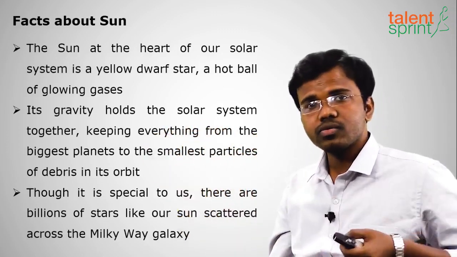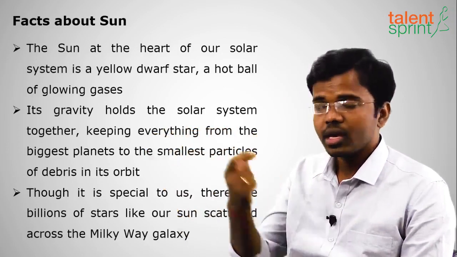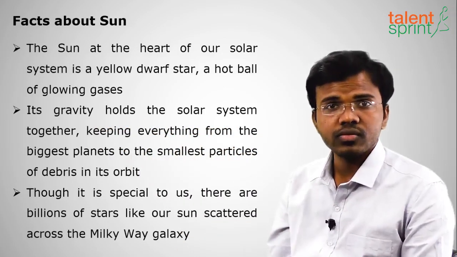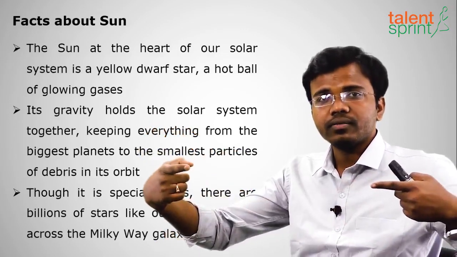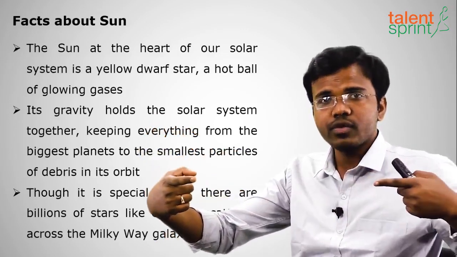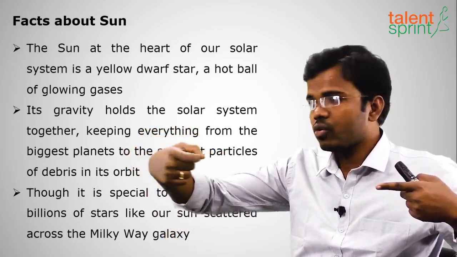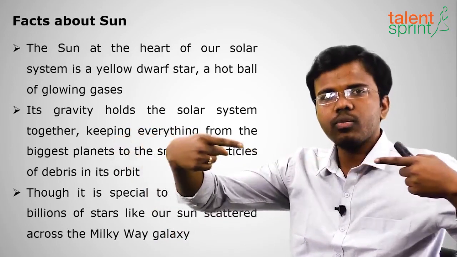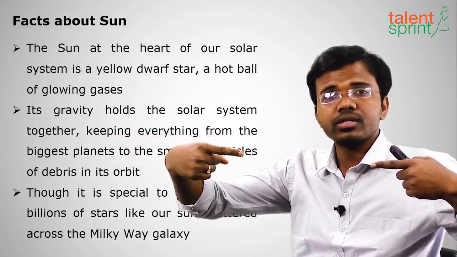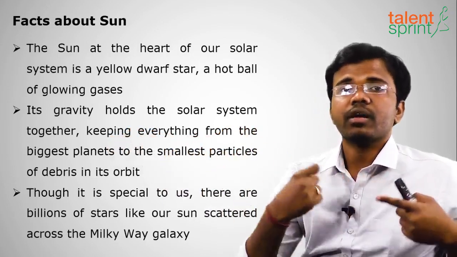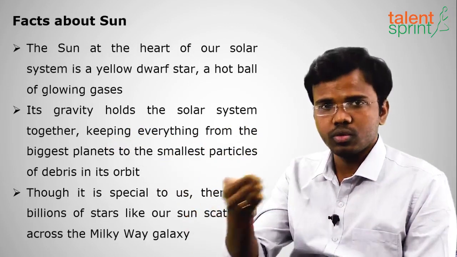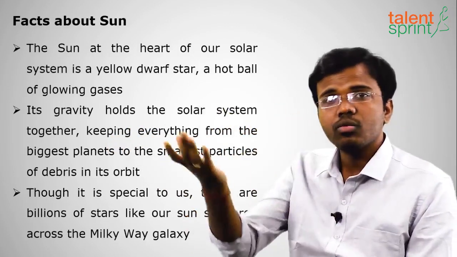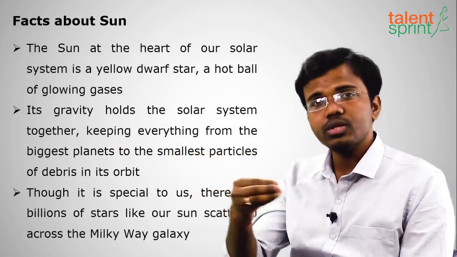One is centripetal force, which will be pulling towards the center, and one will be centrifugal force, which will be pulling out of the center. So when both of them are acting, here the centripetal is gravitational force and the outside force is centrifugal force. When both are pulling in other directions, planets will be in perfect orbit. They will not fall out of the orbit. They will not move towards the center, or move away from the center, because of these two